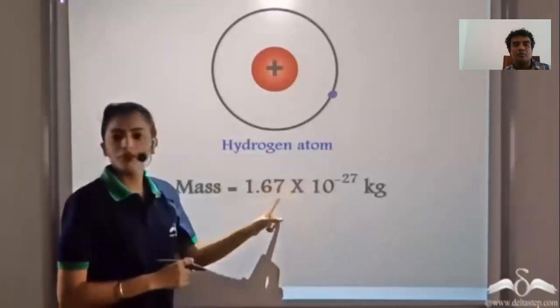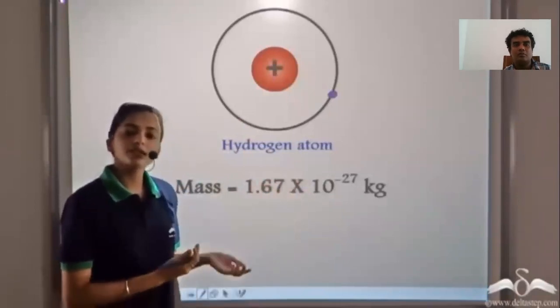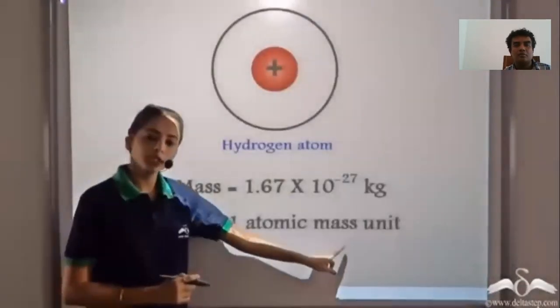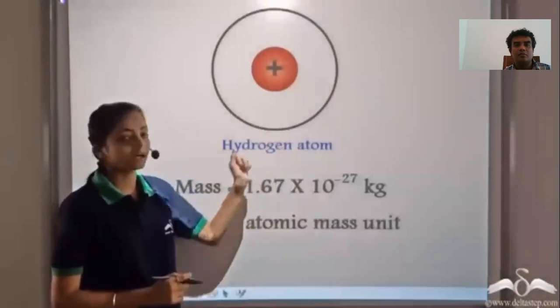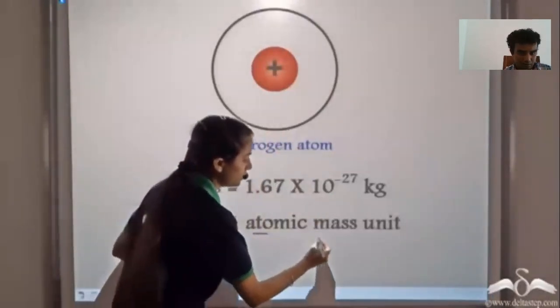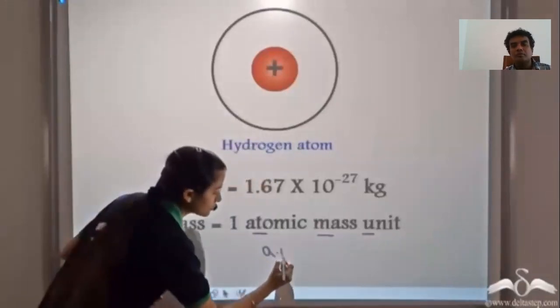Now, this is a very complicated number. So, to avoid using these numbers, scientists prefer to use simpler numbers. In chemistry, we use the atomic mass unit to measure the masses of these light particles. This atomic mass unit is abbreviated as AMU.